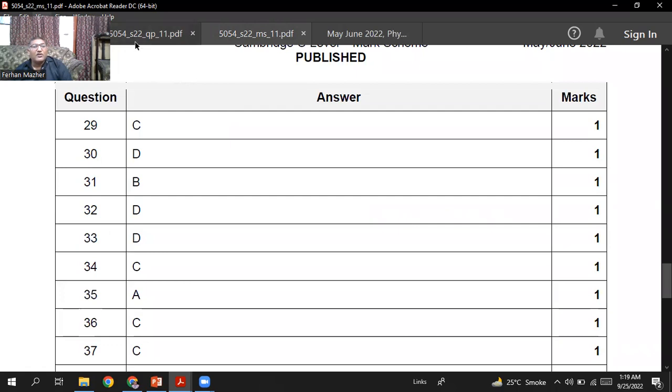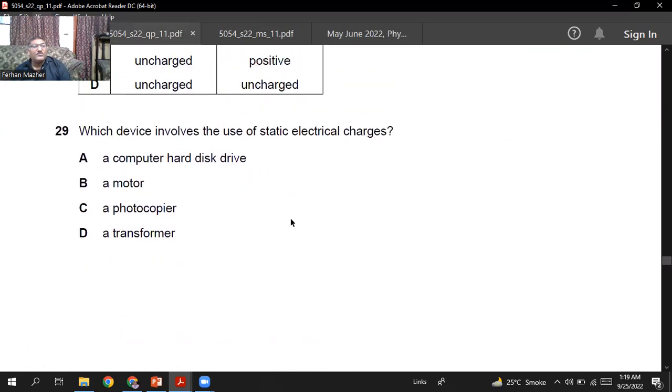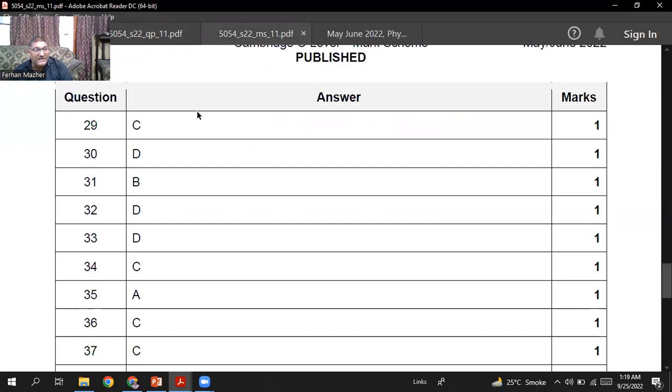The next question coming up on your screen is, which device involves the use of static electric charge? A computer hard disk drive uses magnetism. A motor uses magnetism. A photocopier uses static electric charge. A transformer uses magnetism. So I think a photocopier uses static electric charge. So C is the choice. Question number 29, C is the right option.